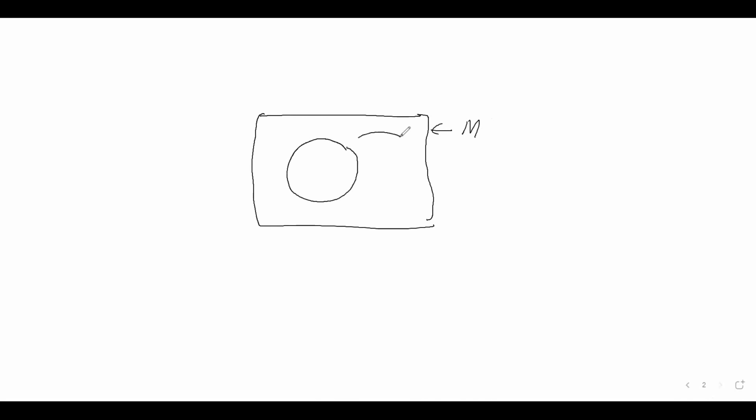Let's call this U, and let's call this V, two neighborhoods. This is where they overlap. Now what happens is we are going to map these into Rn.